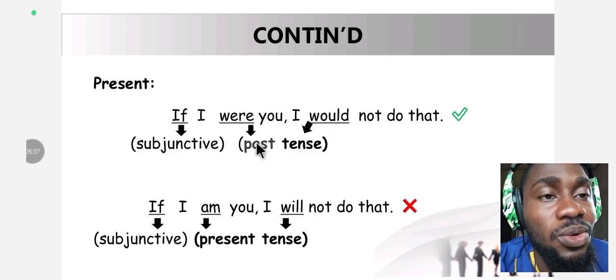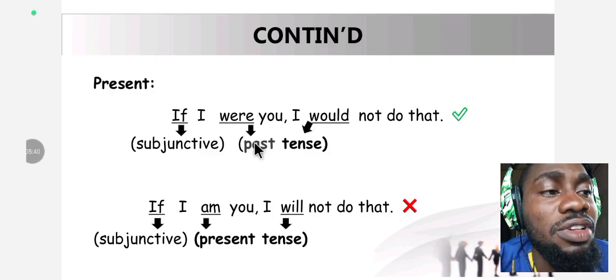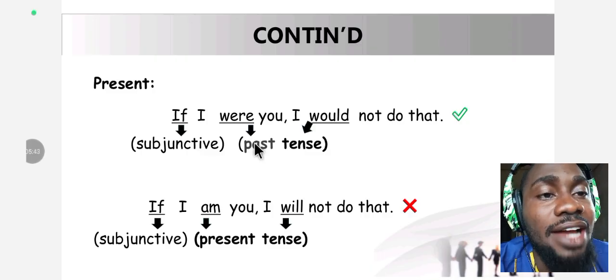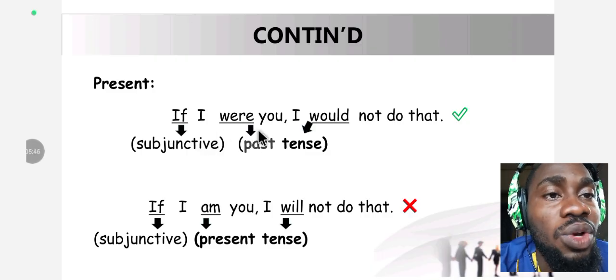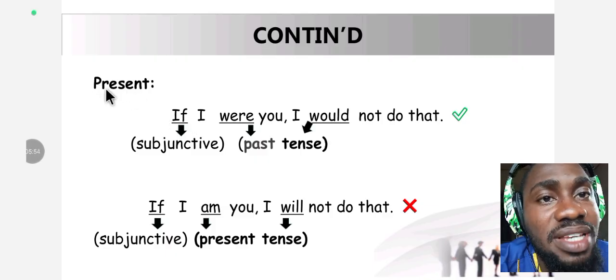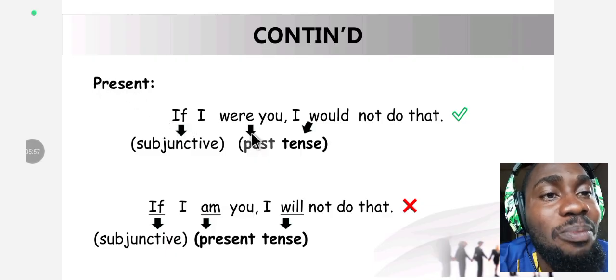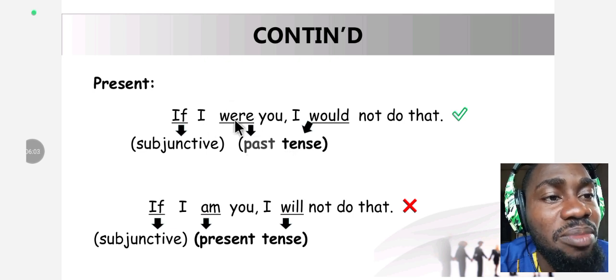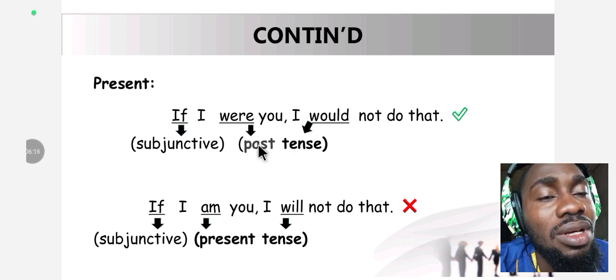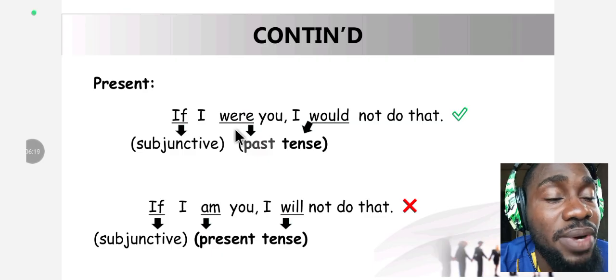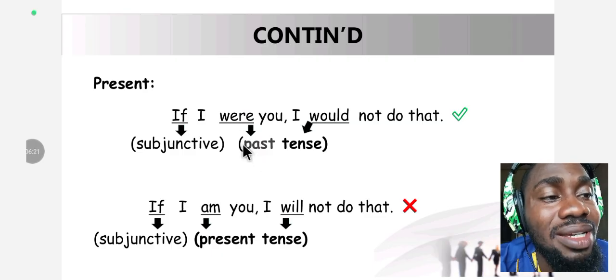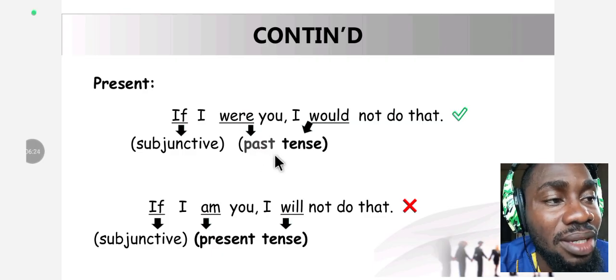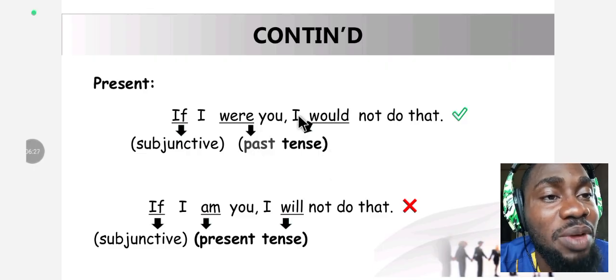Not do that, okay? So remember, the tense of the verb changes and not the subjunctive. So here, expressing the present, if I, we are using a past tense verb to express it. If you put a present tense verb here, the sentence becomes wrong because when the subjunctive is used to express the present, it does not go with a present tense verb, or a future tense verb, or a past perfect tense verb. Only a past tense verb, such as the ones we used in this example, were and would.